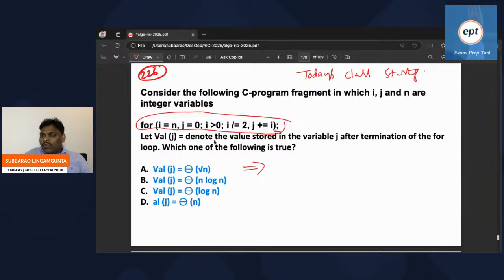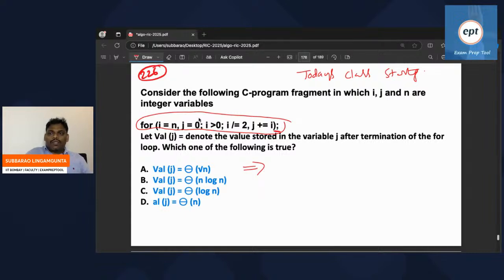What is the value of j at the end of this for loop? I am trying now. Can you see everyone? The value of j is what is being asked.